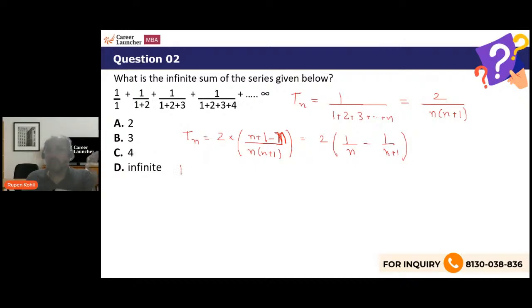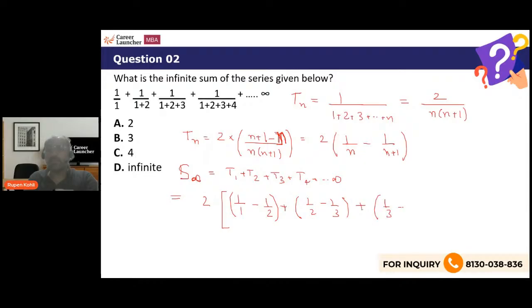Now, I have to find the sum of infinite number of terms, right? Sum of infinite terms, S infinity. It is T1, T2, T3 up to infinity, right? So if I do this summation, then what will happen is, see, 2 is common. And so for the first term, I'll have 1 upon 1 minus 1 upon 2. This is the first term, twice of that. For the second term, put n as 2, you have 1 by 2 minus 1 by 3. For the third term, you have 1 by 3 minus 1 by 4. For the fourth term, you have 1 by 4 minus 1 by 5.